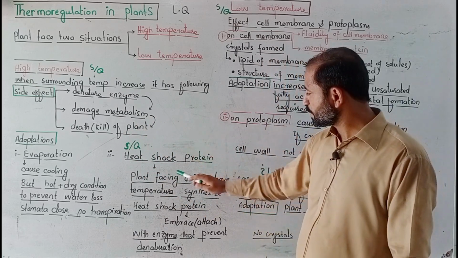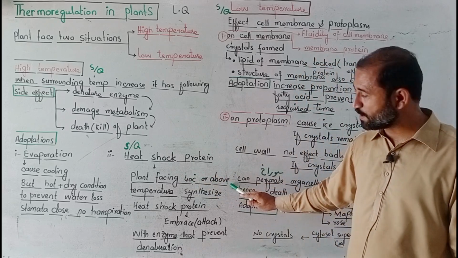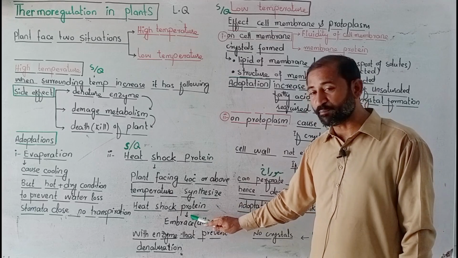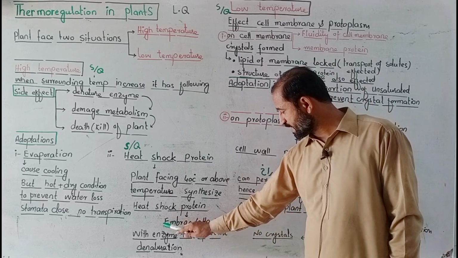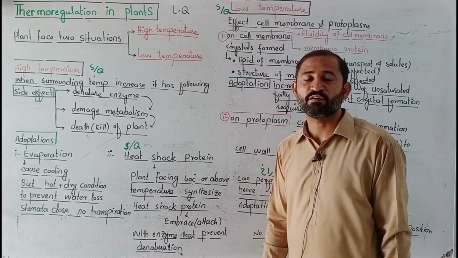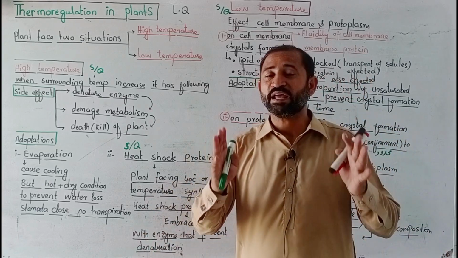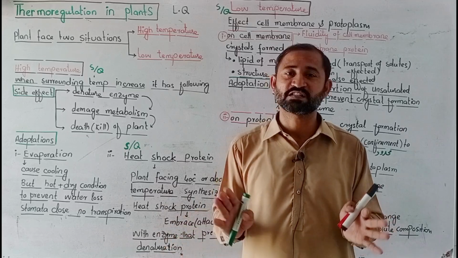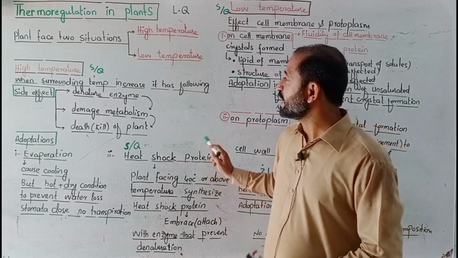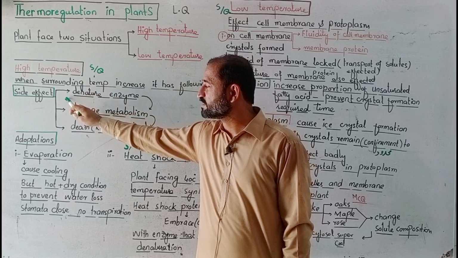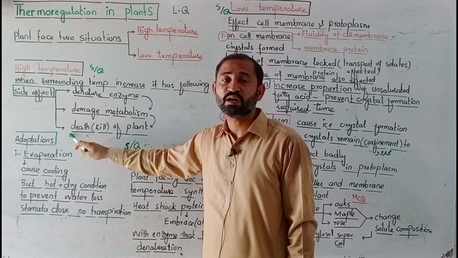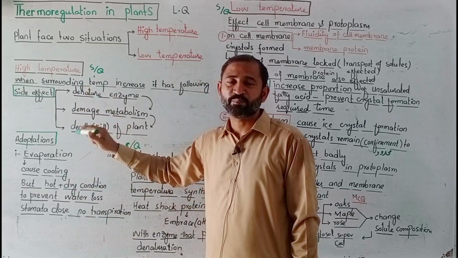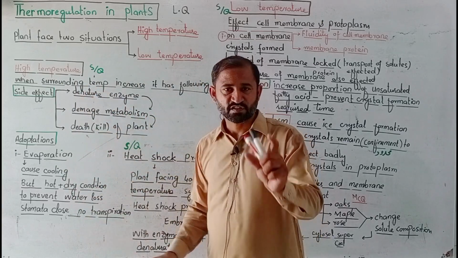Plants facing 40 Celsius or above synthesize heat shock protein. This protein embraces, meaning attaches to, the enzyme and prevents its denaturation. When enzymes do not denature, normal metabolism keeps going and plants survive even in high temperature. That was all about high temperature: its effects and the adaptations of the plant. You have to form these small headings.